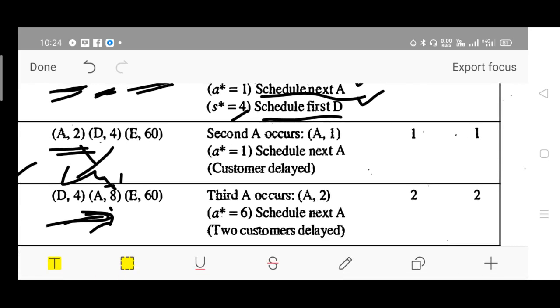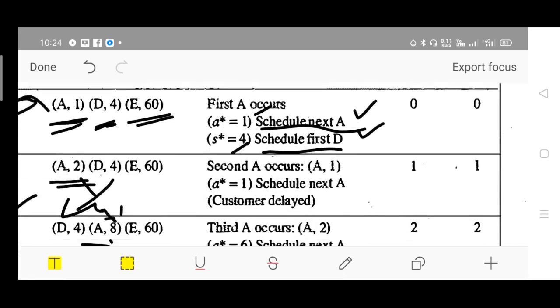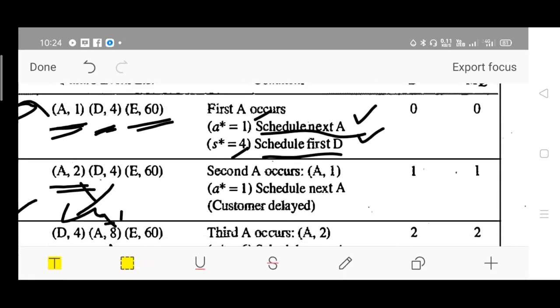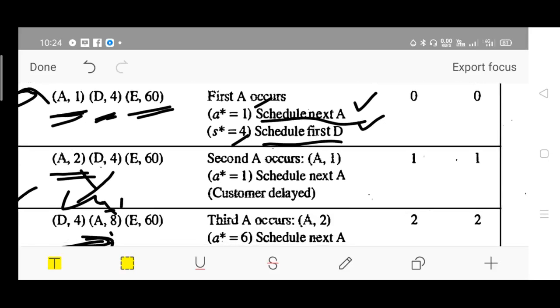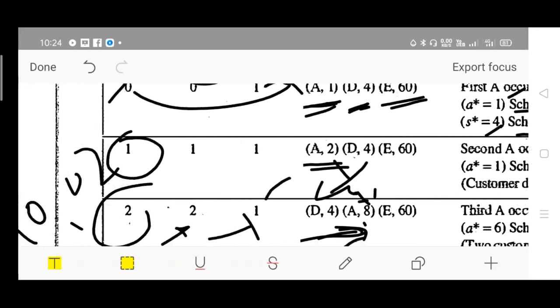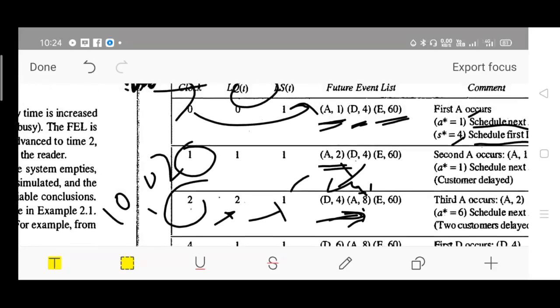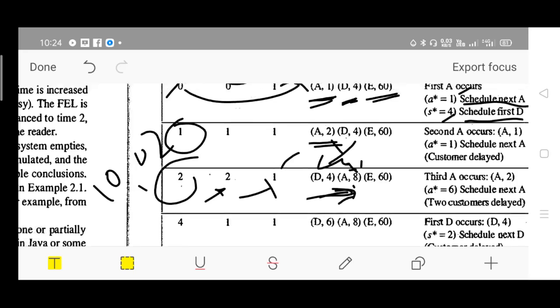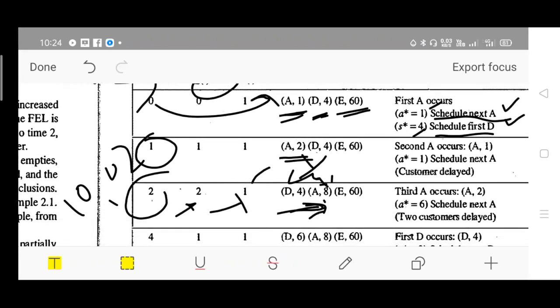Okay, total server busy time is 2 minutes now, and the maximum queue length observed till now is 2. Please observe the table in a similar way. If you have any doubt, you can ask. The simple program, with explanation of everything, is there in your notebook, since we discussed this in detail in the classroom for 10 customers, I think. Please refer to your notebook. Go through it. If you still have any doubt, you can ask.